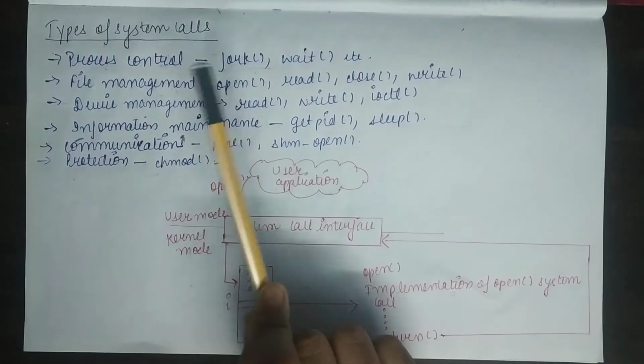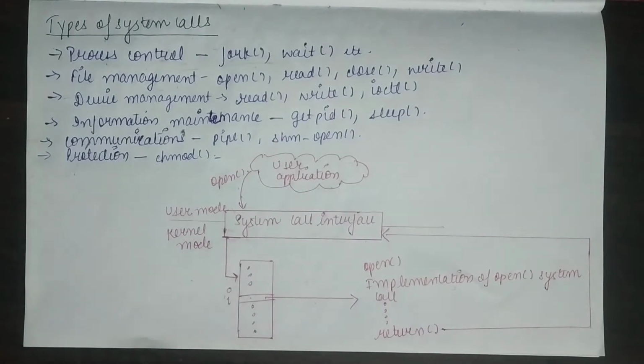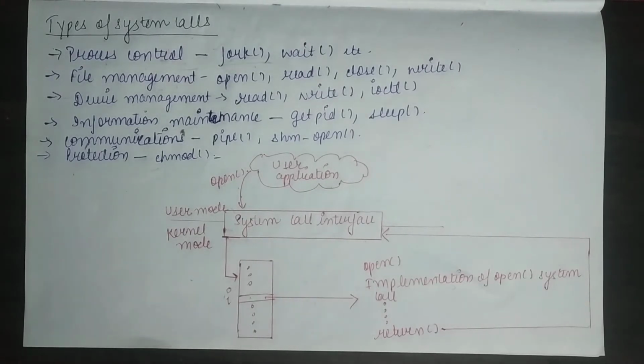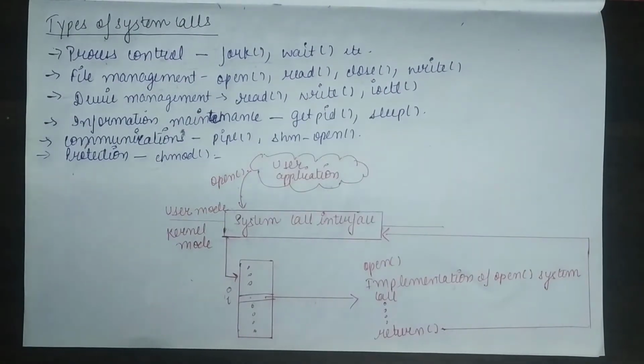Now the next one is device management. As we all know, if a program is executing, it might need some resources, like a device. For that, it first has to request a device, and when it is done with the device, it releases the device. This request and release is the same as open and close in file management. So under device management, we have system calls like requesting, releasing, reading, and writing from a device, etc.